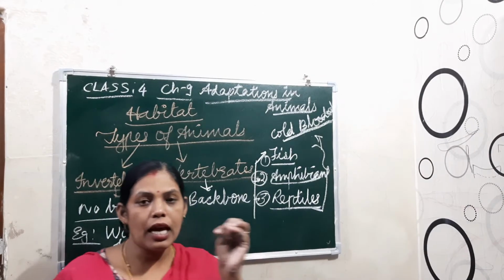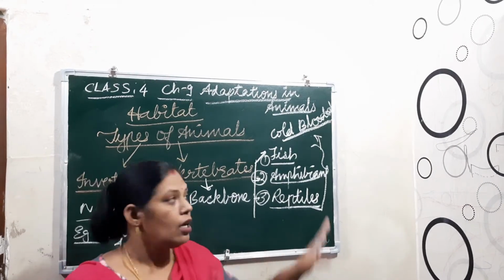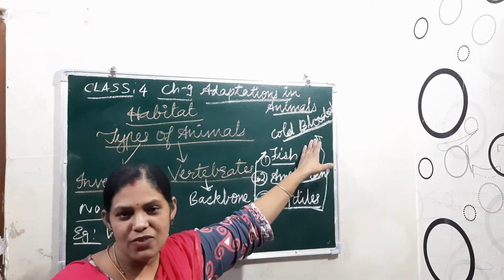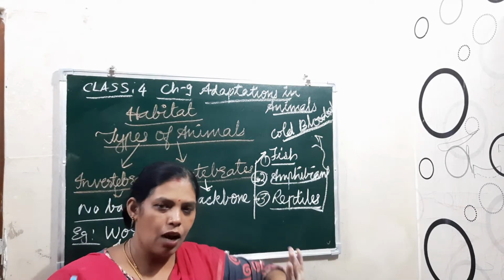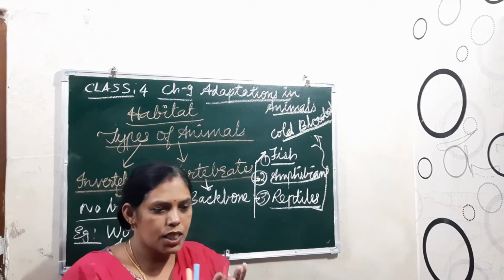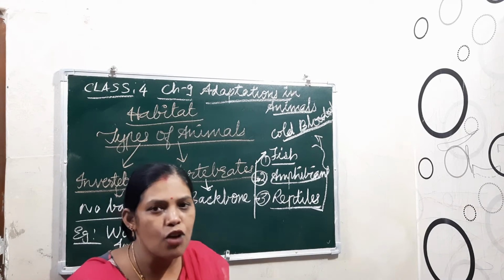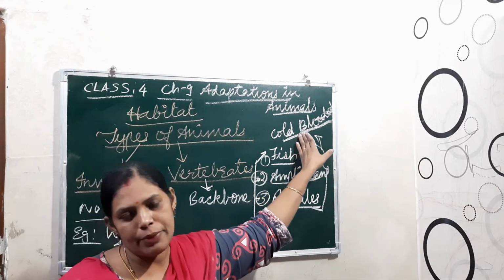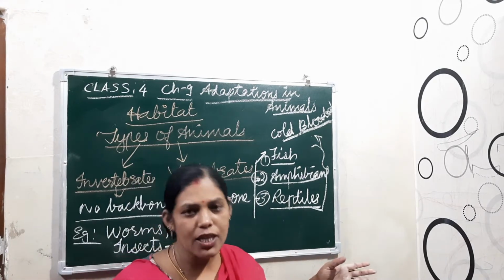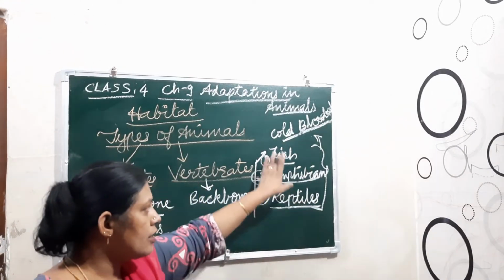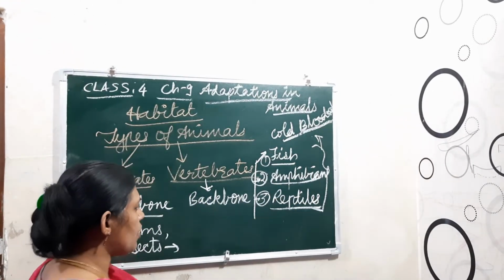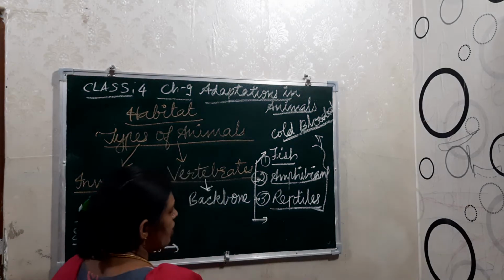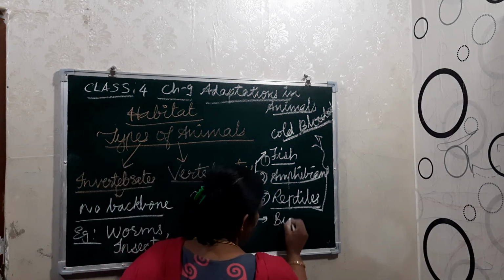They don't have a particular body temperature. It means a constant body temperature will not be there. According to the surrounding, the situation, the environment where they reach, they change their body temperature so that they can survive. Understood? So these three are the cold blooded ones. Now the next one, if we are saying, is birds, okay.